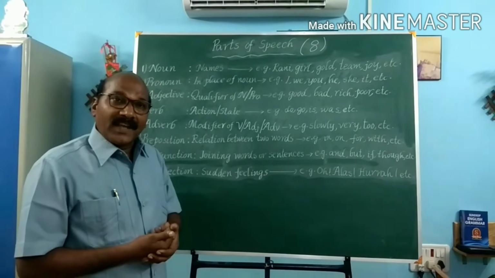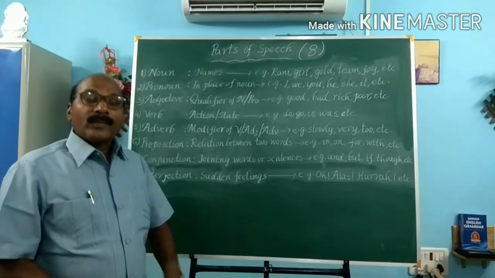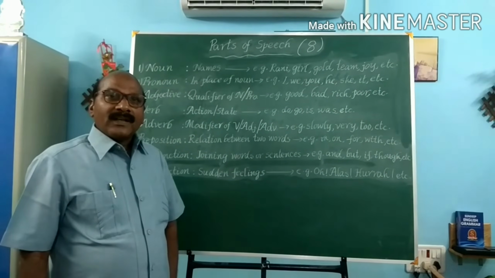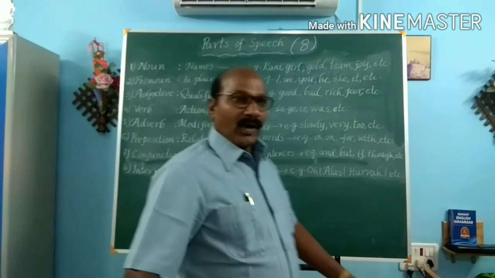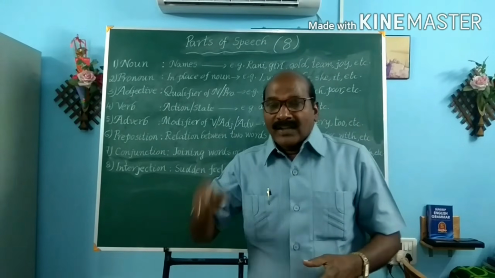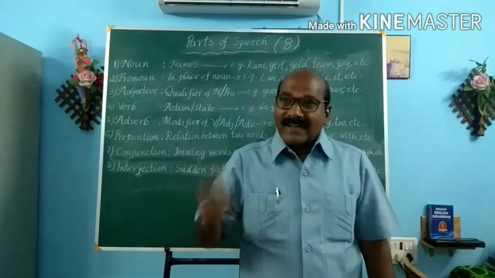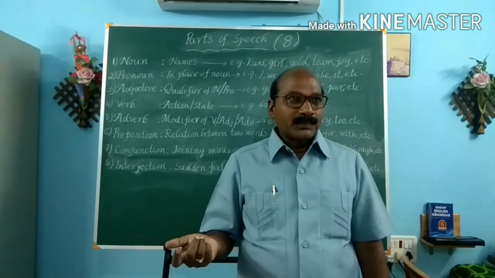What sort of boy is he? We have to question. He is a clever boy, rich boy, poor boy, bad boy, good boy, nice boy, fat boy, lean boy. Like that. An adjective is a word that adds something to the meaning of a noun or pronoun.